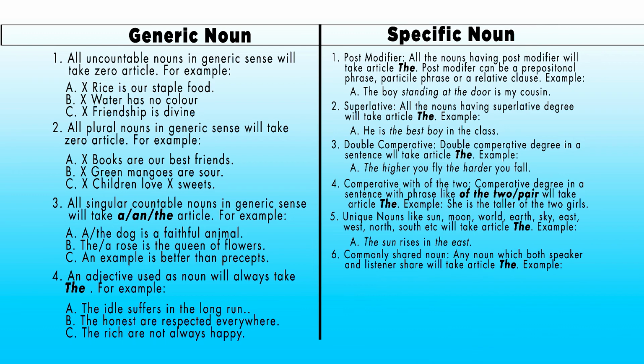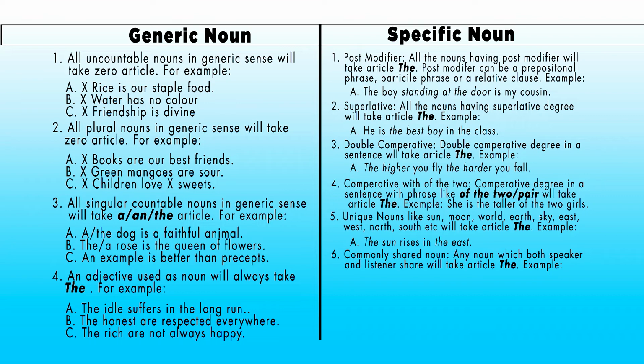Now let us come to idea number 6, commonly shared noun. This is a bit tricky. What is commonly shared noun? Any noun which both speaker and listener share will take article the. Here you see, my dear students, any noun which both the speaker and listener share is commonly shared noun.